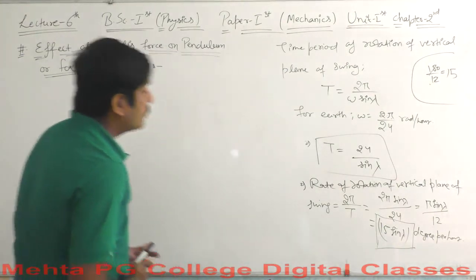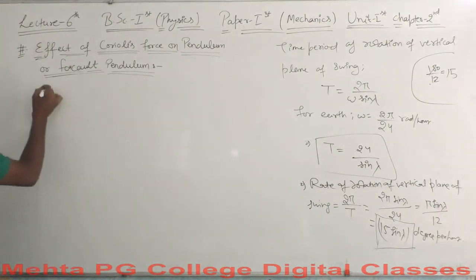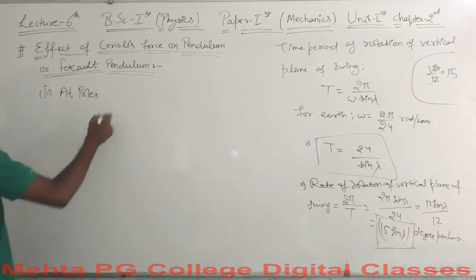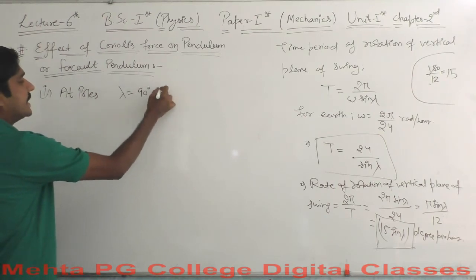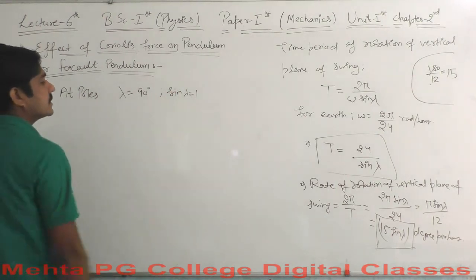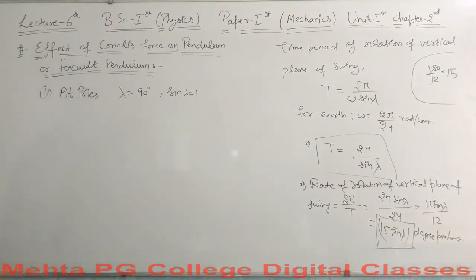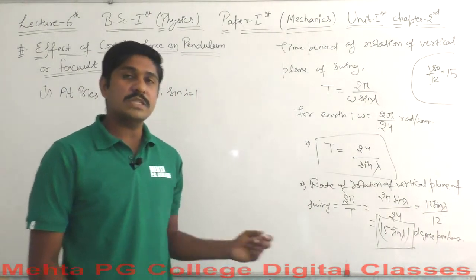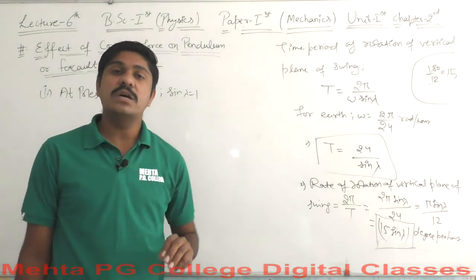Okay. First of all, let's talk about when this bob is at the poles. At poles, lambda is equal to 90 degrees and sine of lambda will be equal to 1. Okay, we got the values here. The value for lambda, which is the latitude, is not only for the northern hemisphere or the southern hemisphere. We are not talking about only the north pole or the south pole, but about each and every pole.